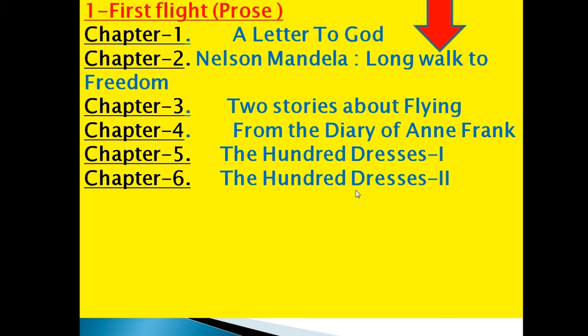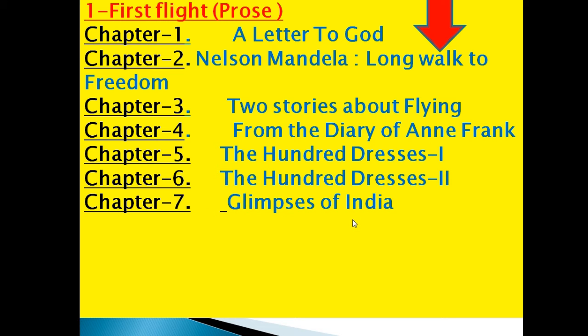Chapter number 6, The Hundred Dresses part 2. This chapter is given in two parts. They are both related to each other. Chapter number 7, Glimpse of India. It is all about India.